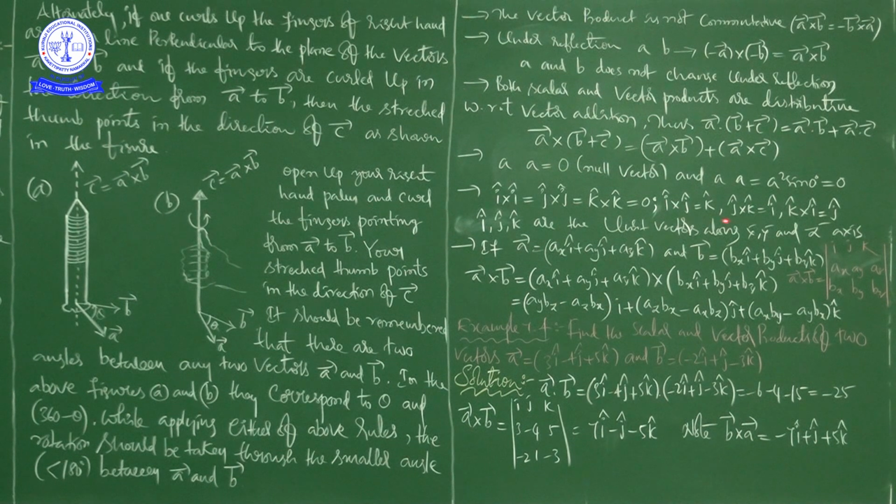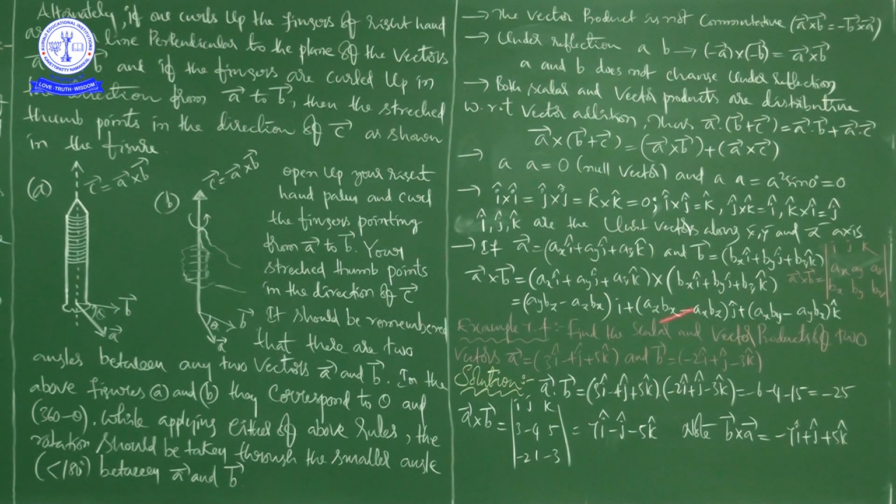So finally this is the output: i cap cross j cap is equal to k cap, and j cap cross k cap is equal to i cap, and k cap cross i cap is equal to j cap. And if we reverse that, we get a minus: j cap cross i cap is equal to minus k cap, and k cap cross j cap is equal to minus i cap, and here i cap cross k cap is equal to minus j cap, right?